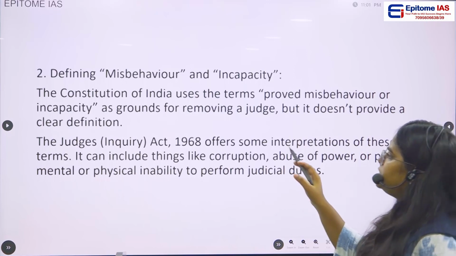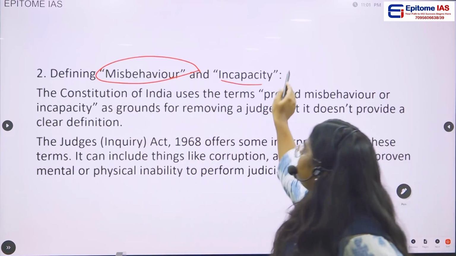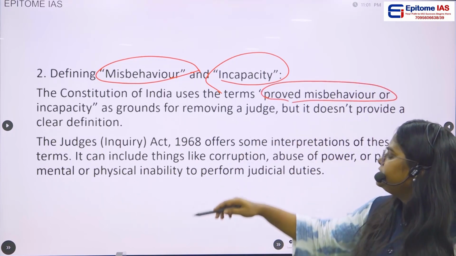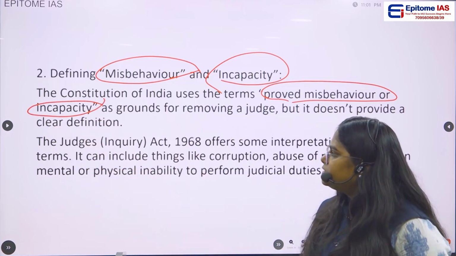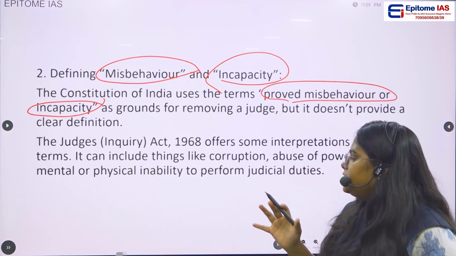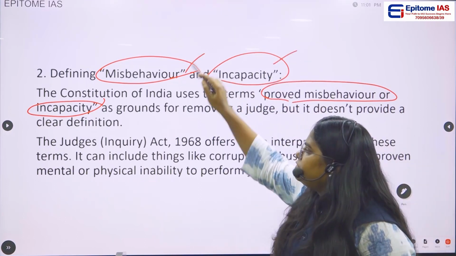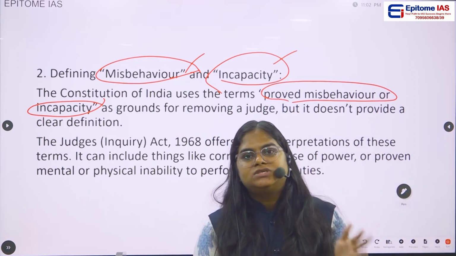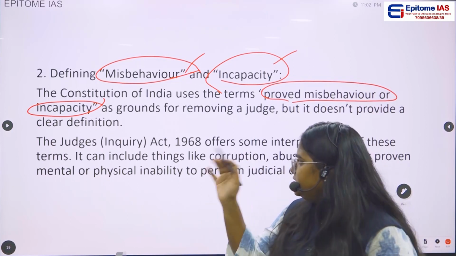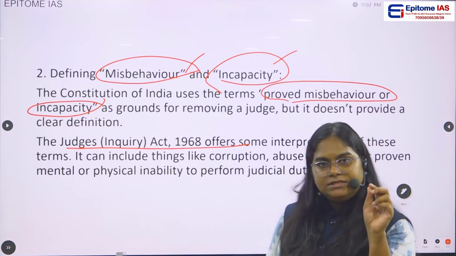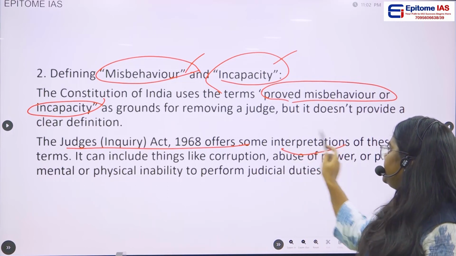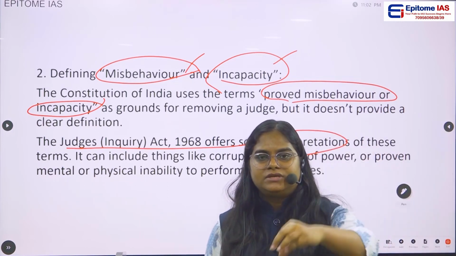Okay, then defining the misbehavior and the incapacity. So the Constitution of India mentions these two terms as the ground for removing the judges of a Supreme Court or High Court. Okay, but it does not define or mention what things are considered as proven misbehavior or incapacity. Technically, the Judges Inquiry Act 1968 actually defines or interprets what comes under these two terms.